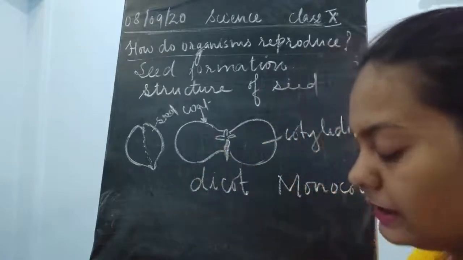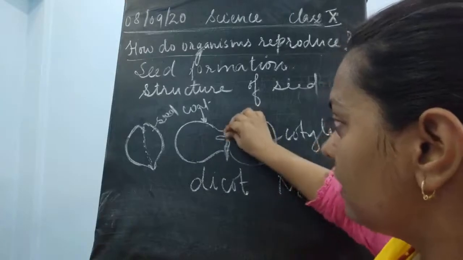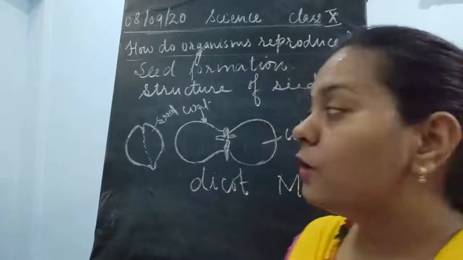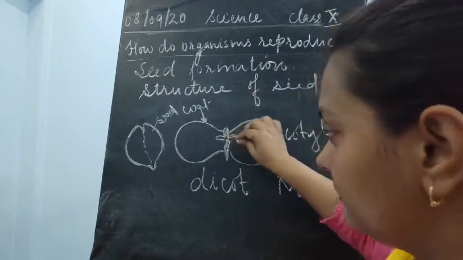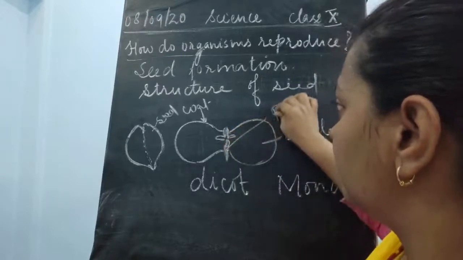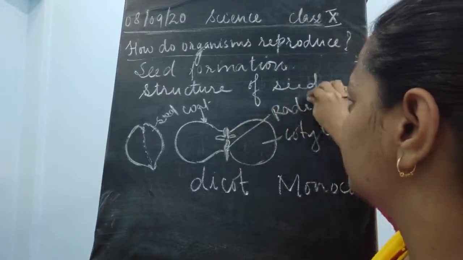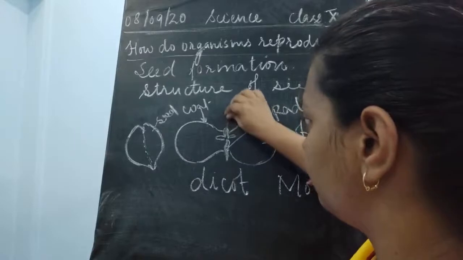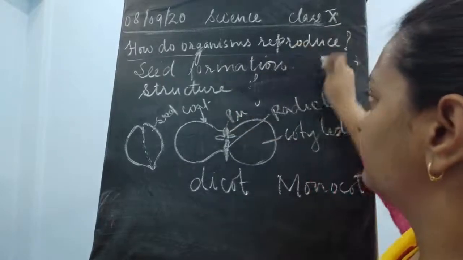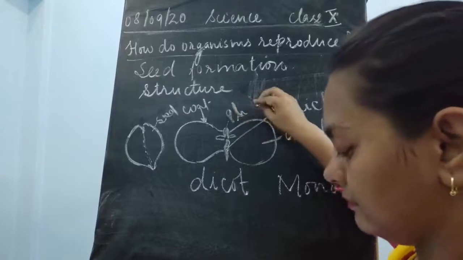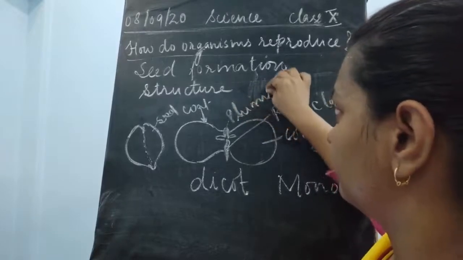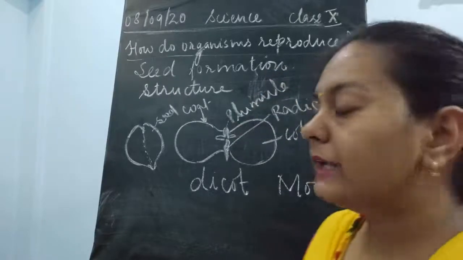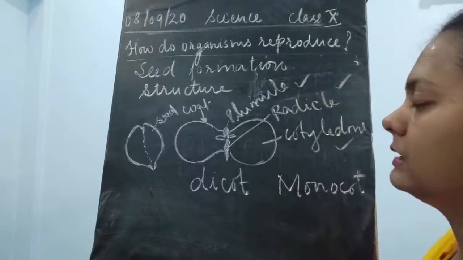Fine. The next part is the small pore. You can see a small white colored structure there, which is said to be the radicle. This one is the radicle. And the upper part is said to be the plumule. So radicle and plumule are two parts, and the third part is the cotyledon.